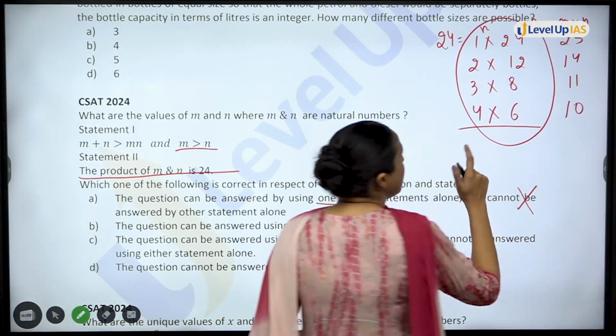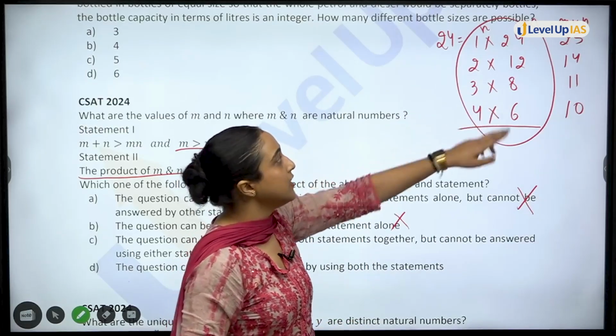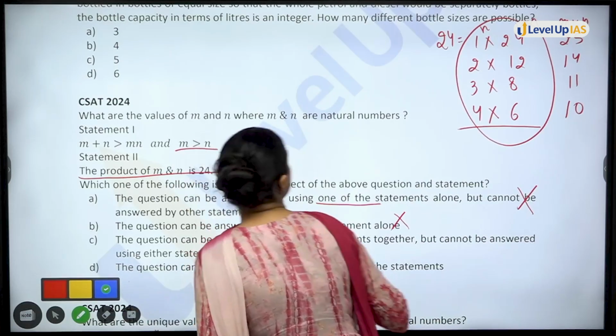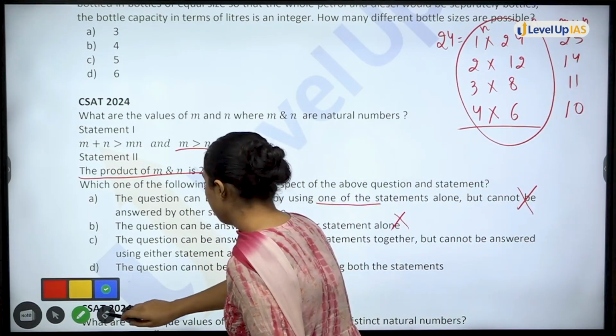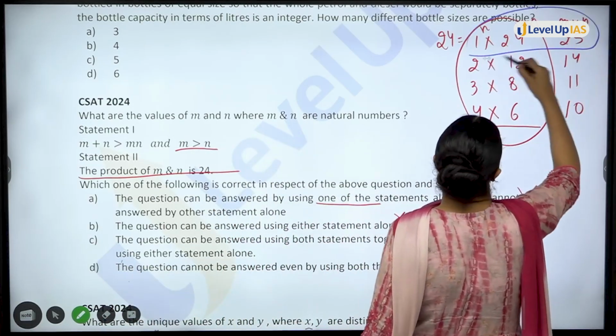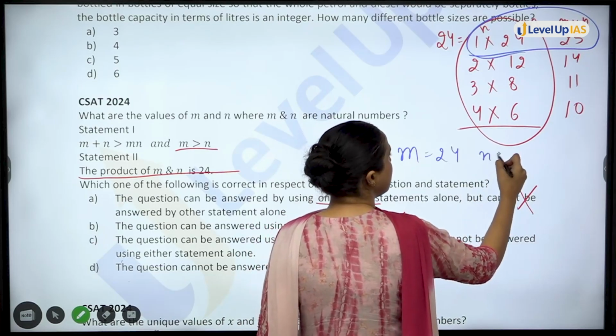M plus n should be greater than m multiply n. Only in this case. Is it possible where m is equal to 24, n is equal to 1?